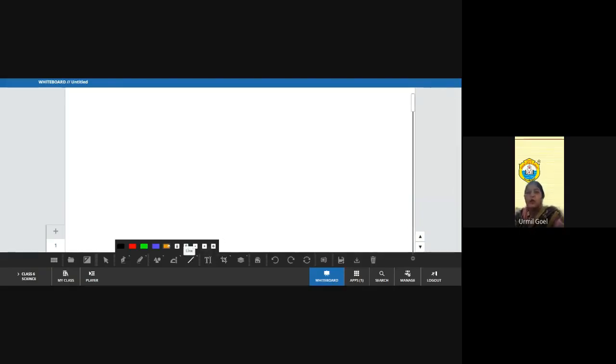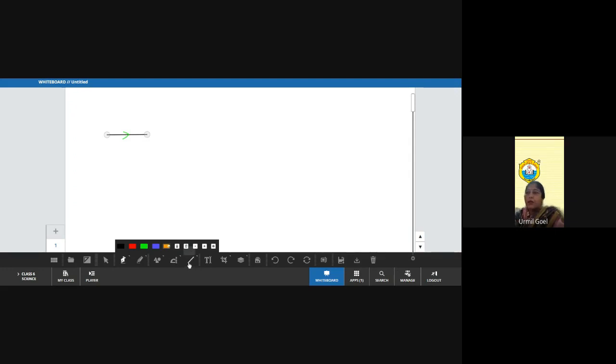Now I'm going to tell you how to draw a ray diagram. So first we should know how to draw a ray of light. To draw a ray of light, first we have to draw a straight line with an arrowhead, which shows the direction of the ray of light, like this. Then this diagram will represent a ray of light.